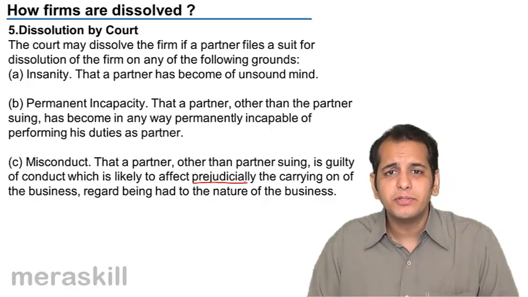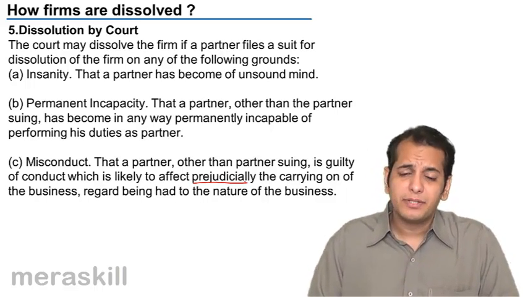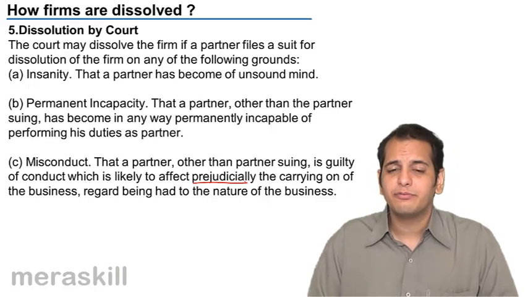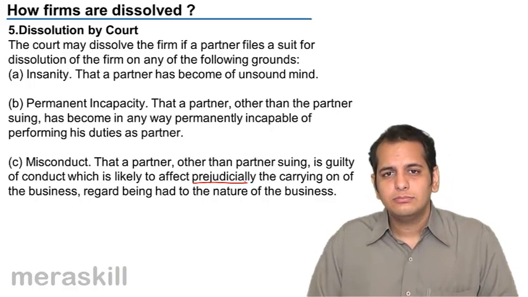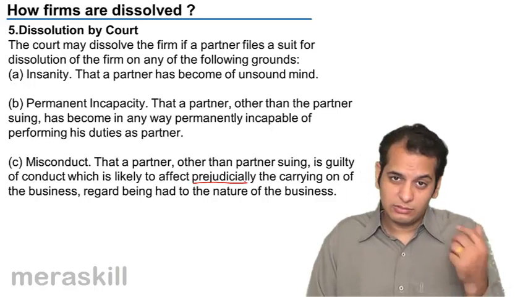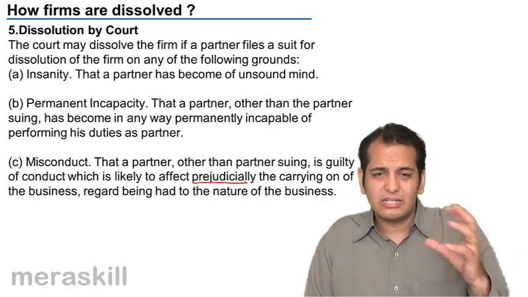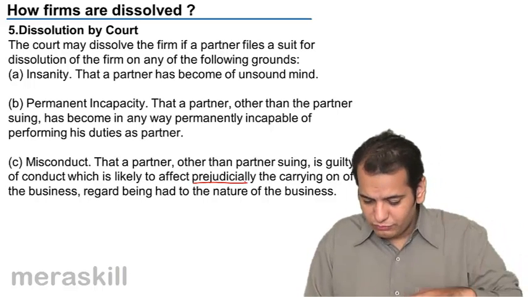He is guilty of some misbehavior. He possibly has had bad behavior with partners, bad behavior with other parties like customers or suppliers, or possibly he has done some frauds. So there is misconduct on his part, and because of this conduct,